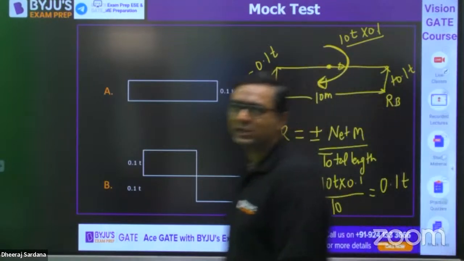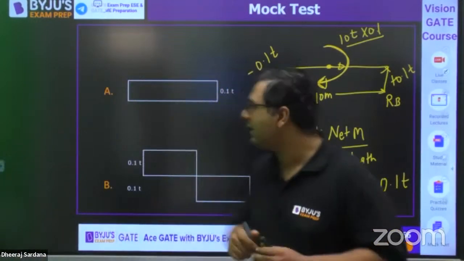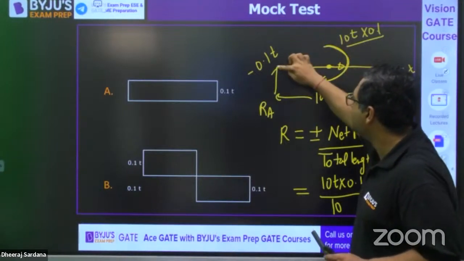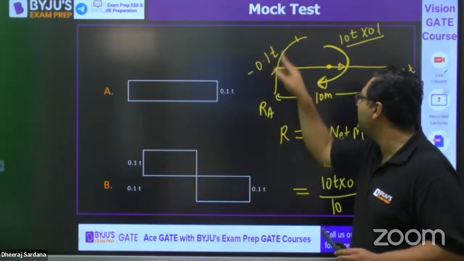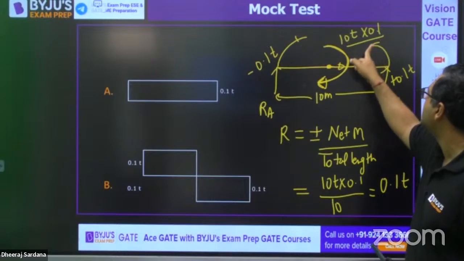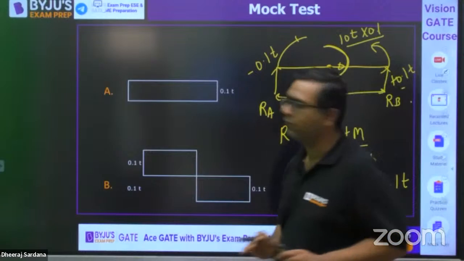Minus means assumed direction is wrong, plus means assumed direction is correct. Why is it coming like that? You know, this moment is going to go clockwise. This force is also trying to go clockwise. For the same direction we have minus, for the opposite direction we have plus. Here it is clockwise, it is anti-clockwise. So that's why this reaction is positive. So this is positive, this is negative.